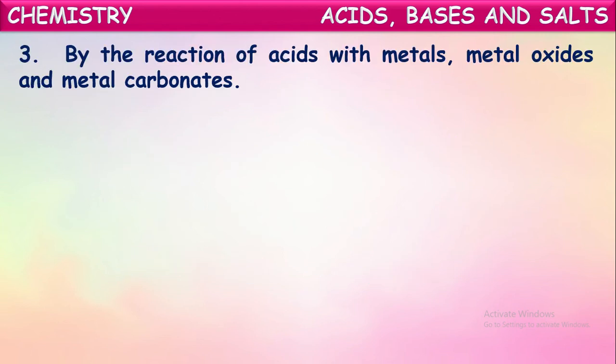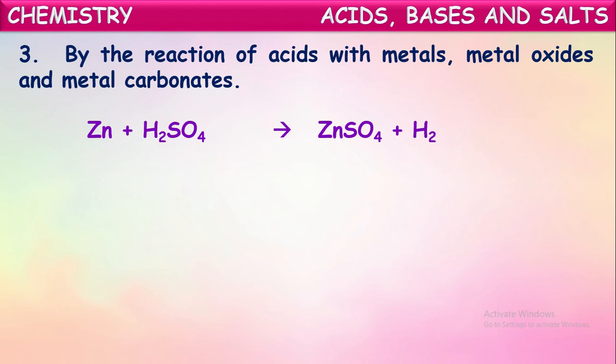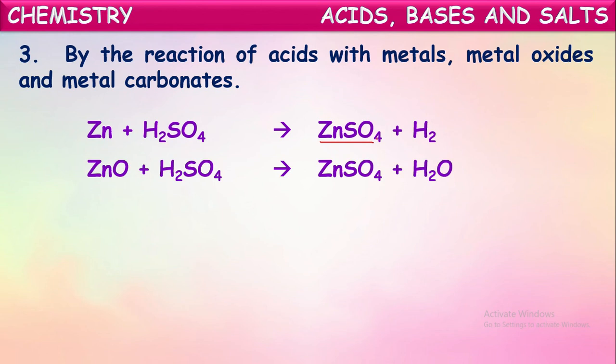And by the reaction of acids with metals, metal oxides and metal carbonates. When acids react with these, they form salts. For example, a metal reacting with acid: zinc is a metal here. Zinc on reacting with sulfuric acid forms zinc sulfate and hydrogen gas. So this is a salt formed here. In the same way, what is the metal oxide given here?